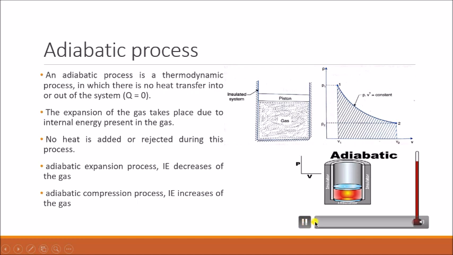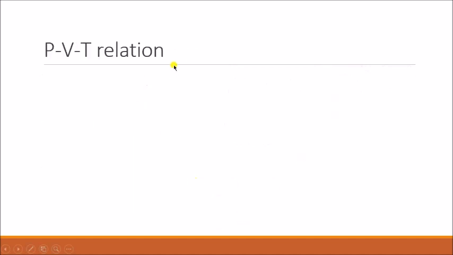The pressure decreases and the volume increases. That is, during expansion, volume increases and pressure decreases. No heat is added or rejected. The expansion is due to the internal energy of the gas. Clear guys? Okay, so we'll go to the next, that is the pressure, volume and temperature relation.